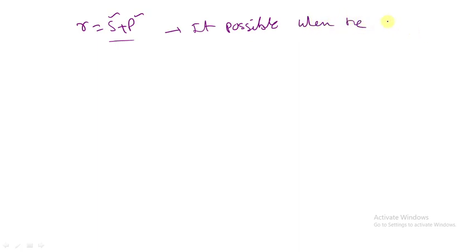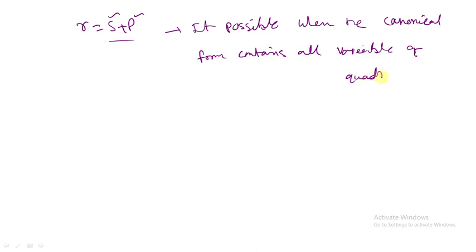We know rank equals s plus p, signature and index. This is applicable, it's possible, when the canonical form contains all variables of the quadratic form.